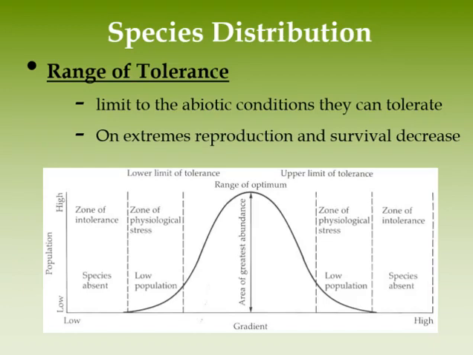When we look at all the different ranges of tolerance for all the different abiotic factors, we can determine a species' fundamental niche, or where they can physically be found in the environment.